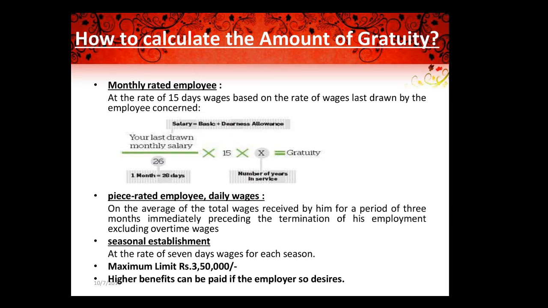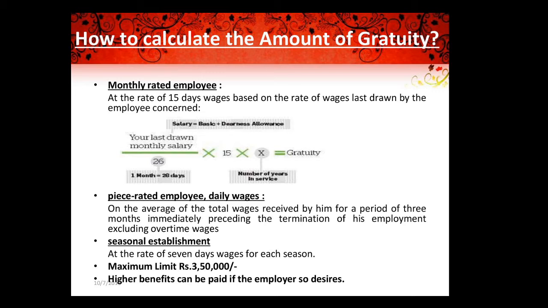So your last drawn salary is, say for example, 50,000. Divided by 26, multiplied by 15 days, that is how they will calculate. So you will be getting 28,846. That is for 1 month.